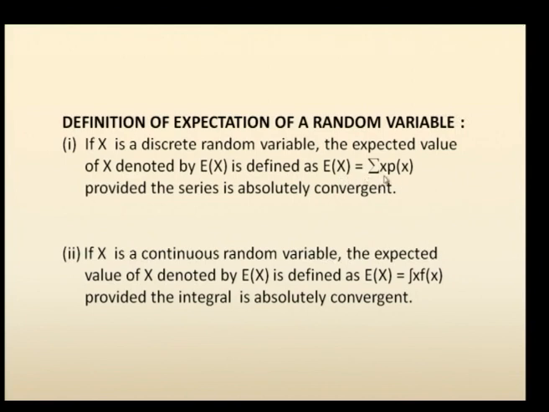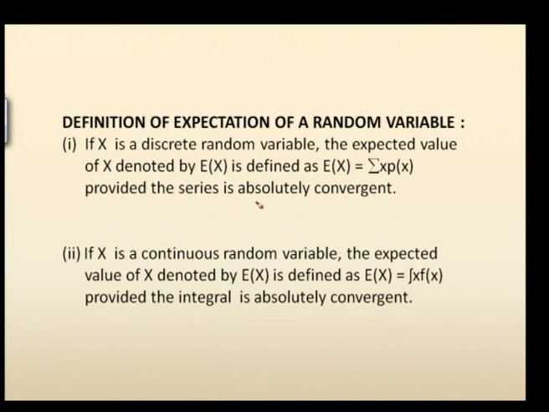Here the summation will range over various values of x. Even if you want, you can write x as xj and P of xj, so that j ranges from 1 to n, taking a variety of values of x, provided the series is absolutely convergent. What is meant by absolutely convergent?